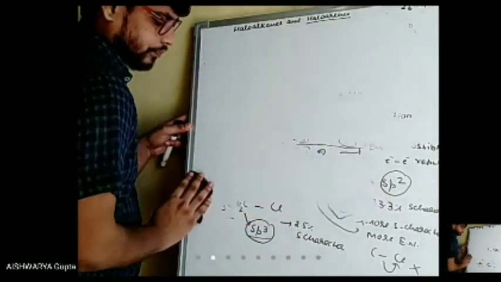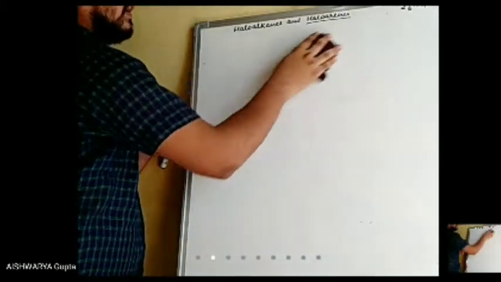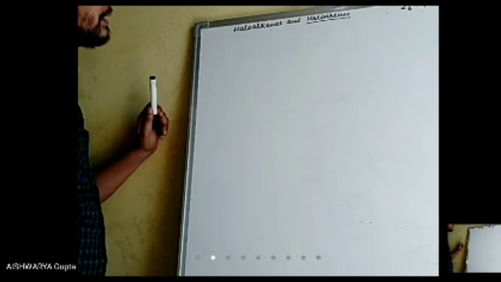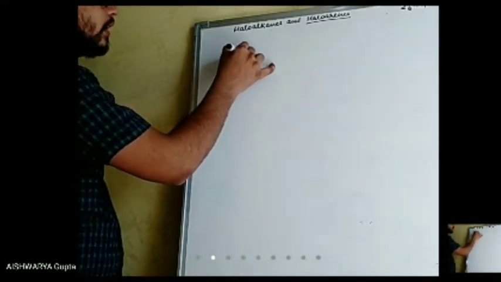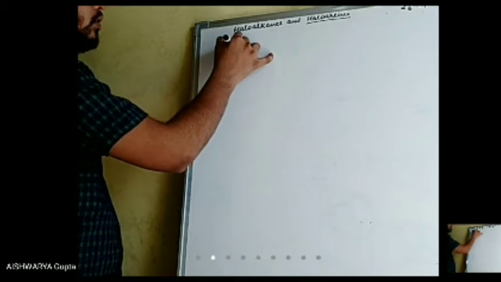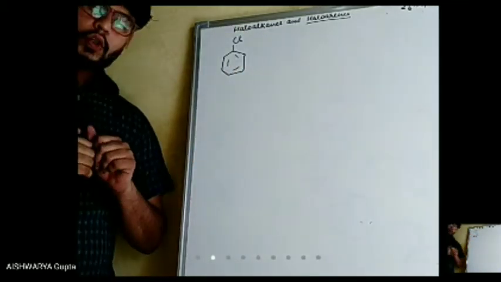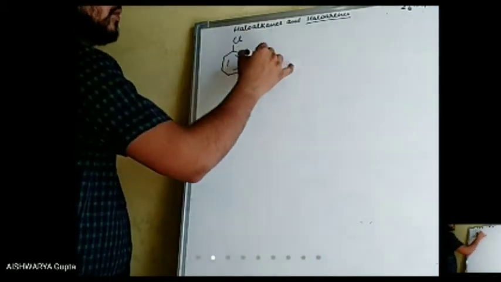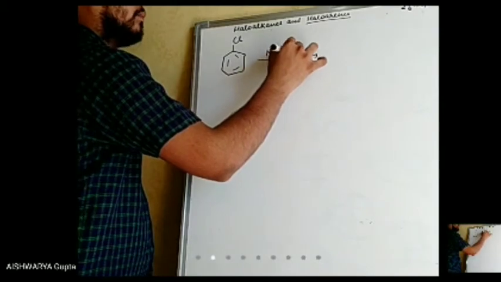Let's say you have to carry out a nucleophilic substitution reaction. Let's say this is your haloarene. The nucleophilic substitution is done with sodium hydroxide.